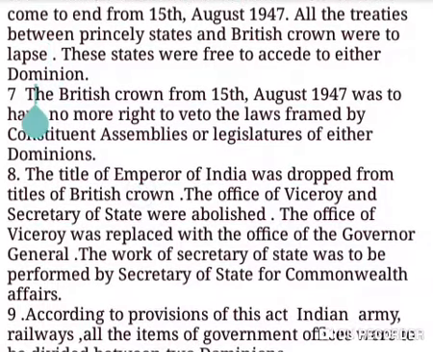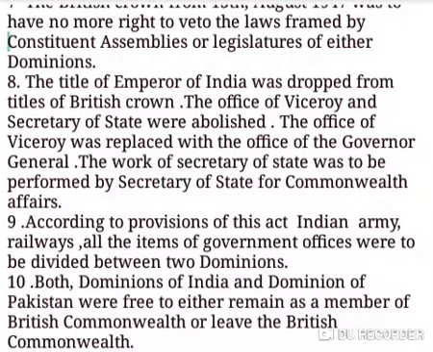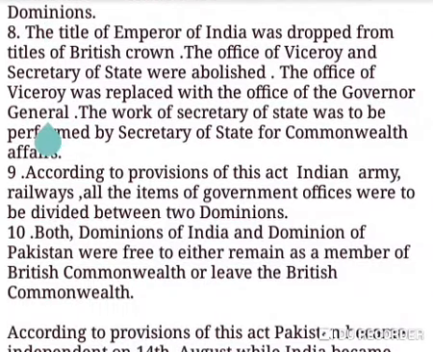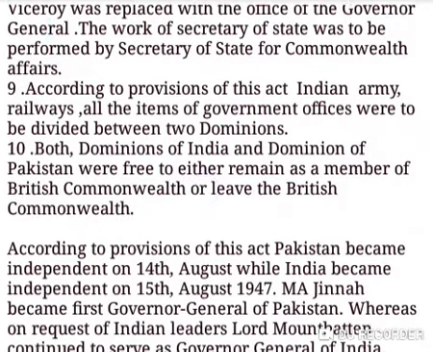Next, the British Crown from 15th August 1947 was to have no more right to veto the laws framed by the constituent assemblies or legislatures of either dominion. Next, the title of Emperor of India was dropped from the title of the British Crown. The offices of Viceroy and Secretary of State were also abolished. The office of Viceroy was replaced with the office of Governor General. The work of the Secretary of State was to be performed by the Secretary of State for Commonwealth Affairs.